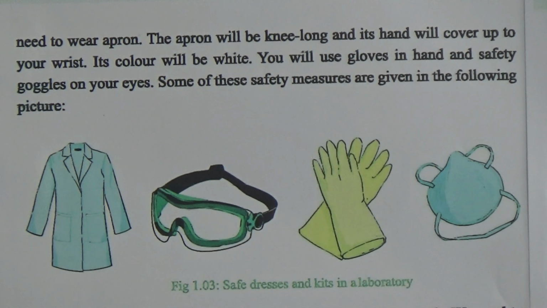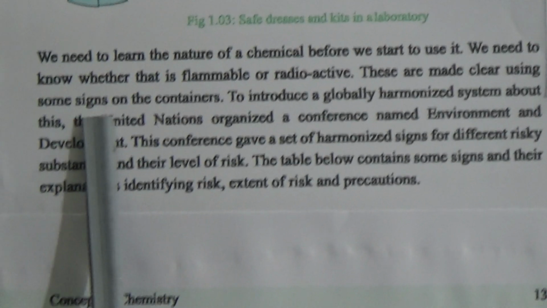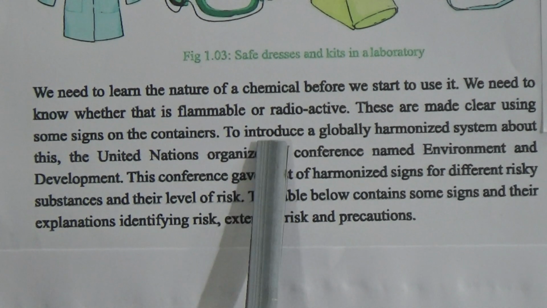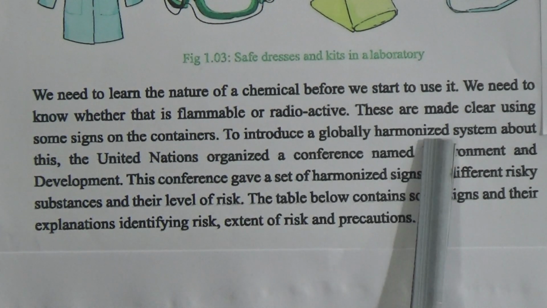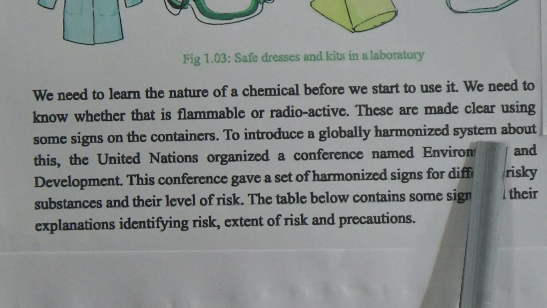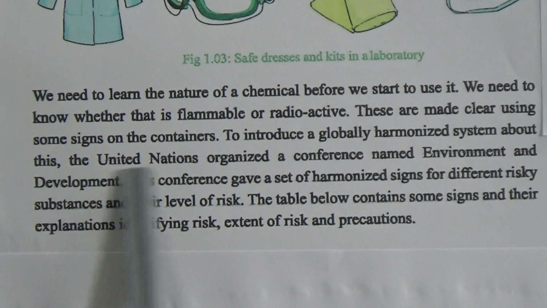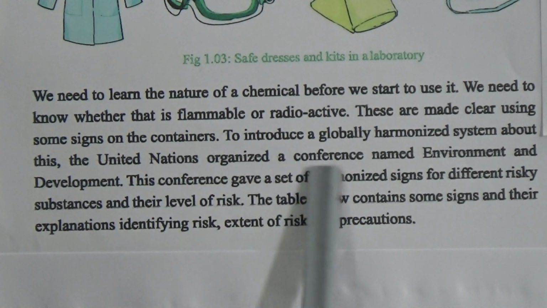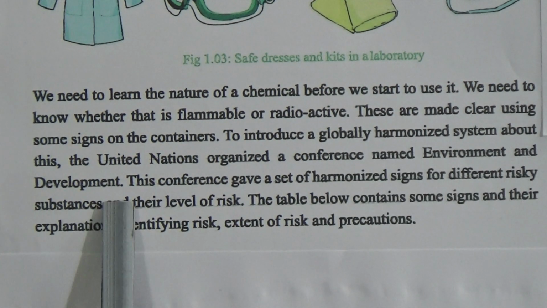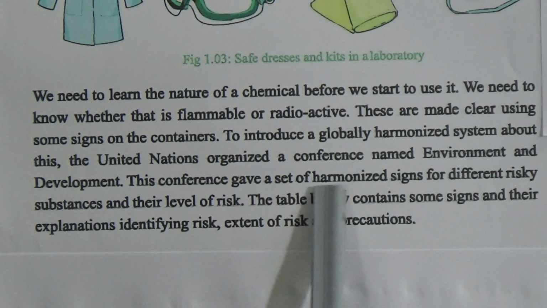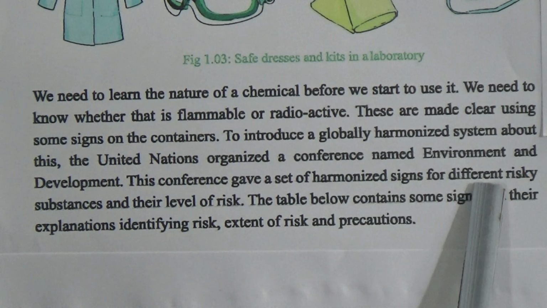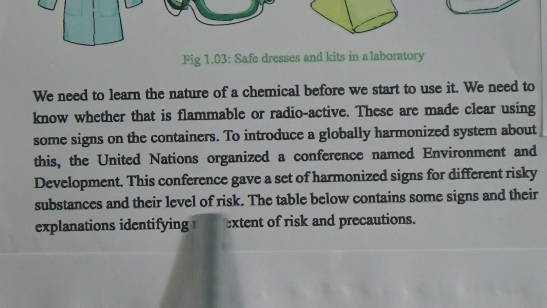We need to learn the nature of a chemical before we start to use it, and we need to know whether these substances are flammable or radioactive. These are made clear using some signs on the containers. To introduce a globally harmonized system about this, the United Nations organized a conference named Environment and Development. This conference gave a set of harmonized signs for different risky substances and their level of risk.